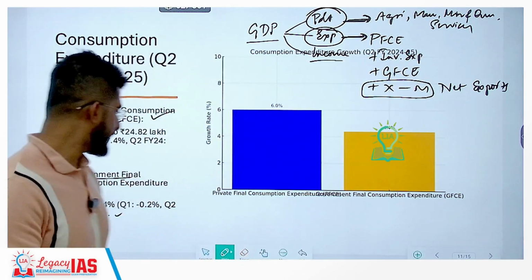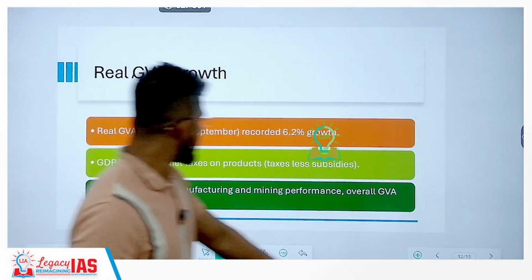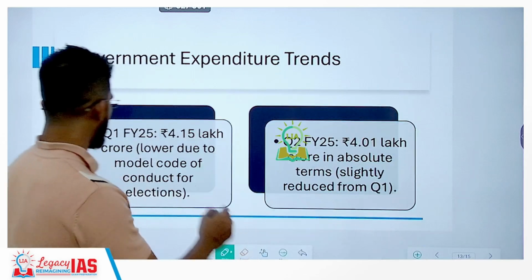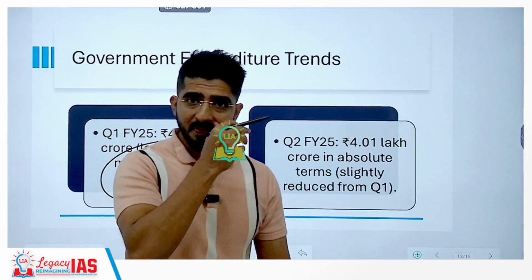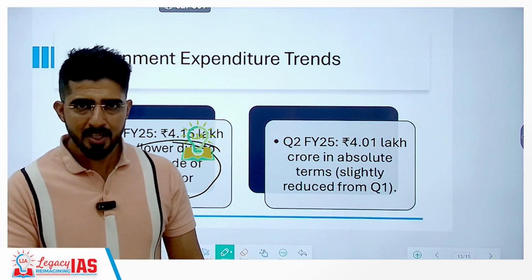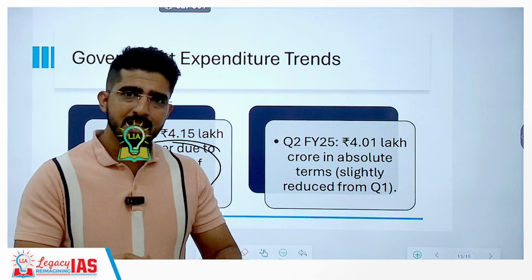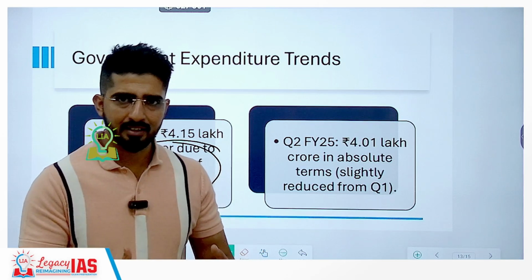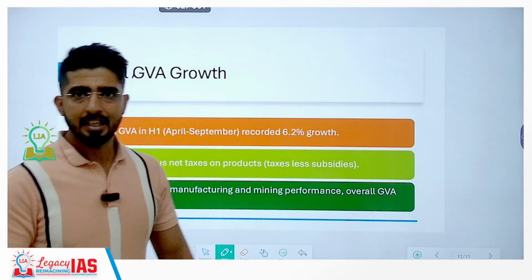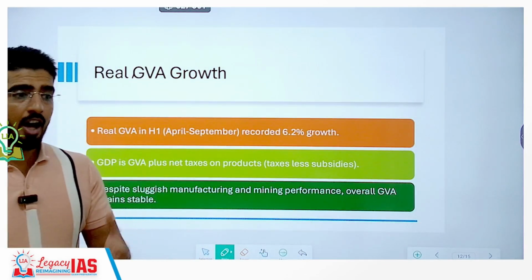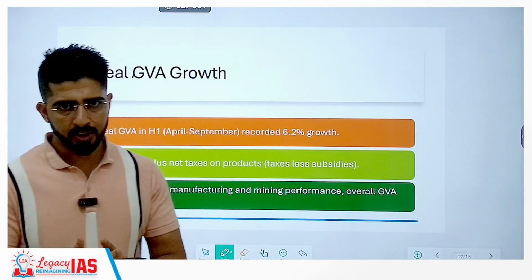Why was there a drop in the government final consumption expenditure? This drop was because of the model code of conduct. Elections were held in various state assemblies. Because of that, the model code of conduct was there, where the government is not allowed to do excess spending, in order to maintain that principle of equity. So the parties in power, the governments being run by political parties, are not generally allowed to spend more.